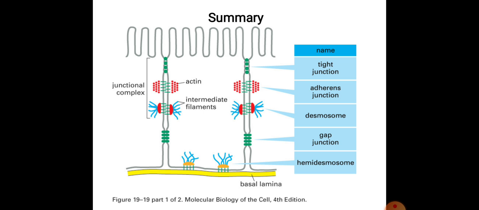In the case of desmosomes, they are produced by specialized proteins that you can see joined together. And gap junctions, as you can see in the figure, are a junction between the cytoplasm of two cells. Hemidesmosomes are stud-like structures that look like desmosomes, but they are attached to the extracellular matrix. In this fashion, there is a difference. And lastly, the basal lamina is there, as you can see in this figure.